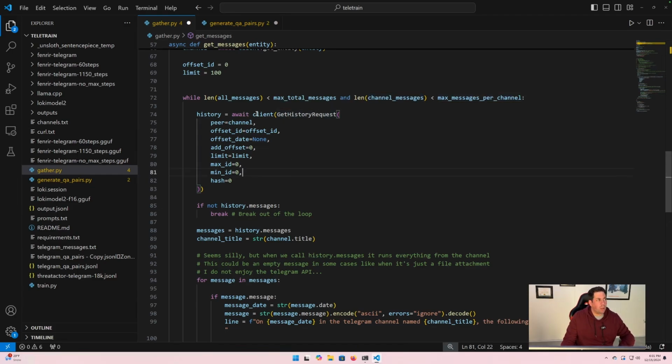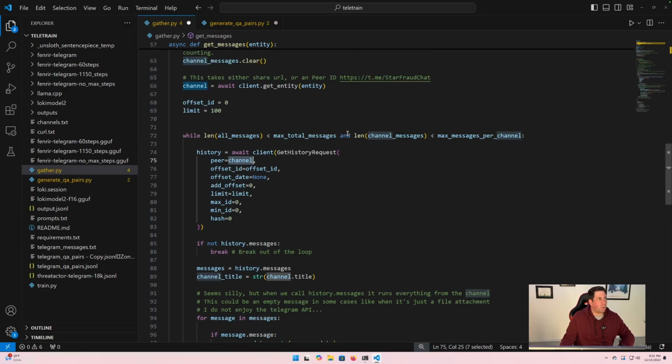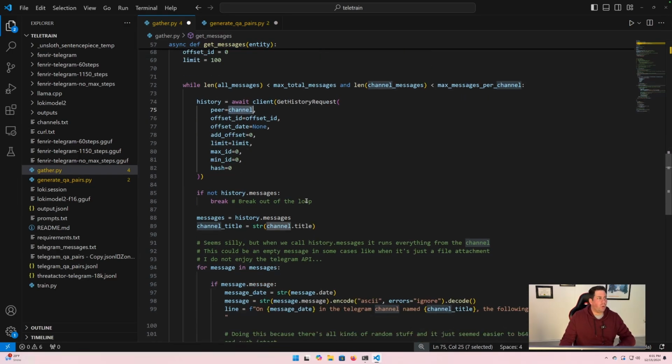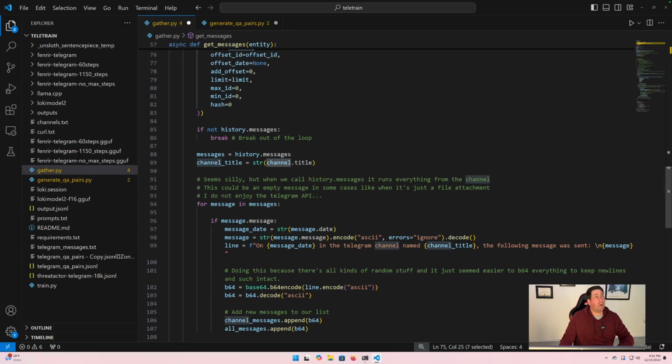We're using our client again here to use the method getHistoryRequest. The big thing we want to point out here is that the peer is the channel, which we got above. The channel is client.getEntity, and we're passing that entity into the peer field. And we're basically looping through. I mentioned before that the Telegram API is kind of weird. It absolutely 100% is weird.